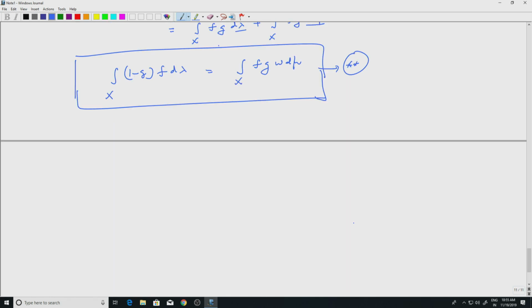Now comes the magic of von Neumann. Here he decomposes the space. So, put the set A to be all those points x. Now everything is controlled by g.